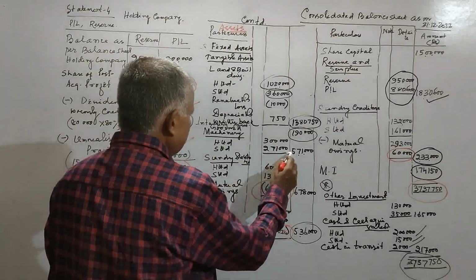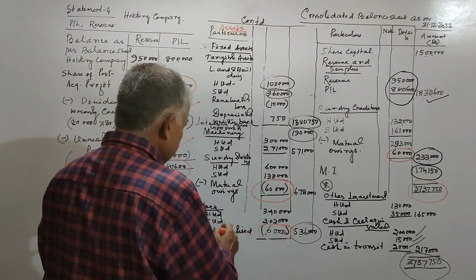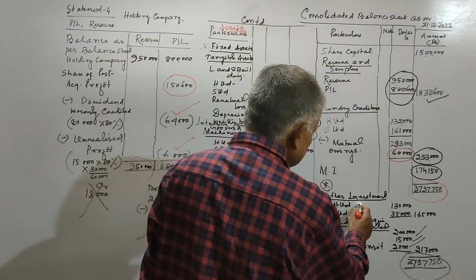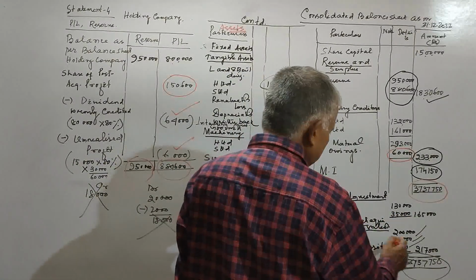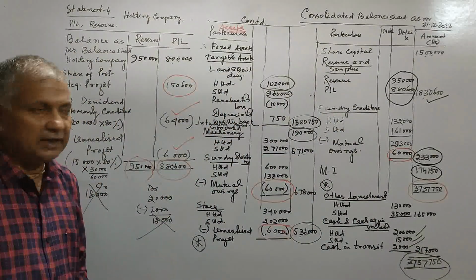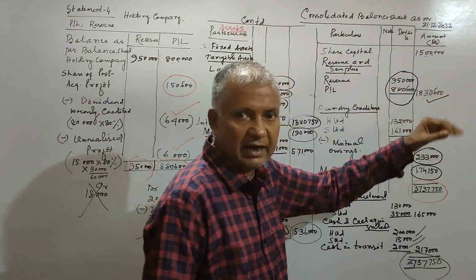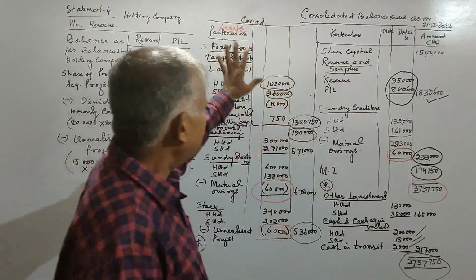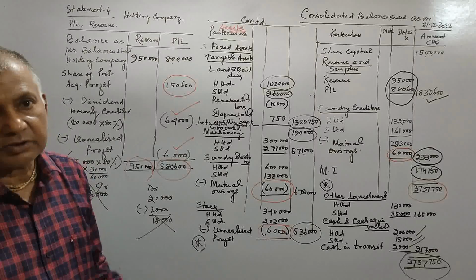Similarly, machinery note 5, debtor note 6, stock note 7, other investment note 8, cash and cash equivalent note 9. After making the note, you can put the note number here and put the figure directly, so details are not to be given. Alternatively, you can also provide details here.